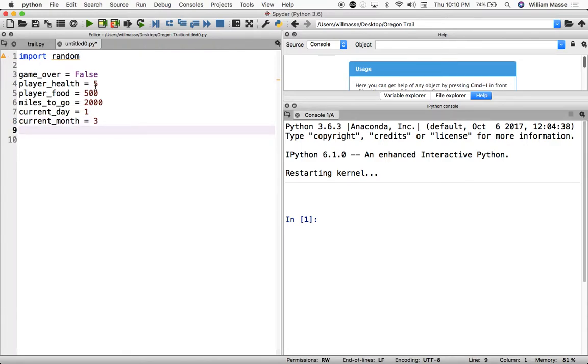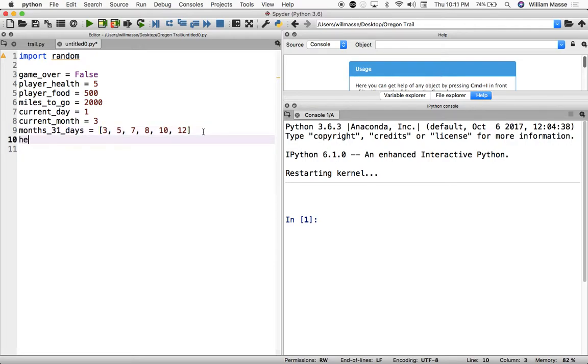2 more variables that we're going to make right off the bat. We're going to make a variable called months with 31 days, and we're going to set that equal to a list of all the months that have 31 days. So March, May, etc., December. And that way we can use this list just to know when we are in a month that has 31 days. So for example, 3 is in this list, so we know March is a month with 31 days.